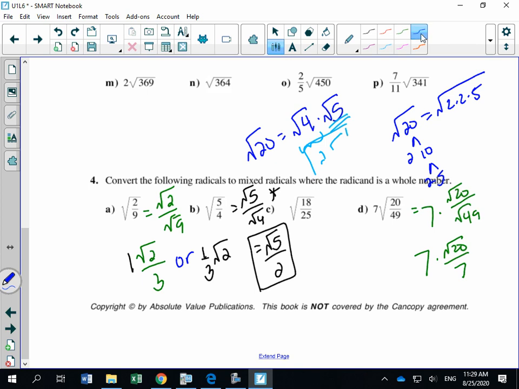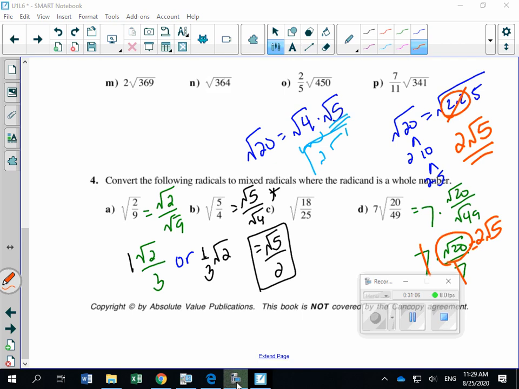That would be 2 root 5, right? So root 20 is equivalent to 2 root 5. Cancel out your 7s because those 7s cancel. And then the square root of 20 is the same thing if you break it down as 2 root 5. And that concludes part A once you finish all of this homework, and make sure you check your answers.